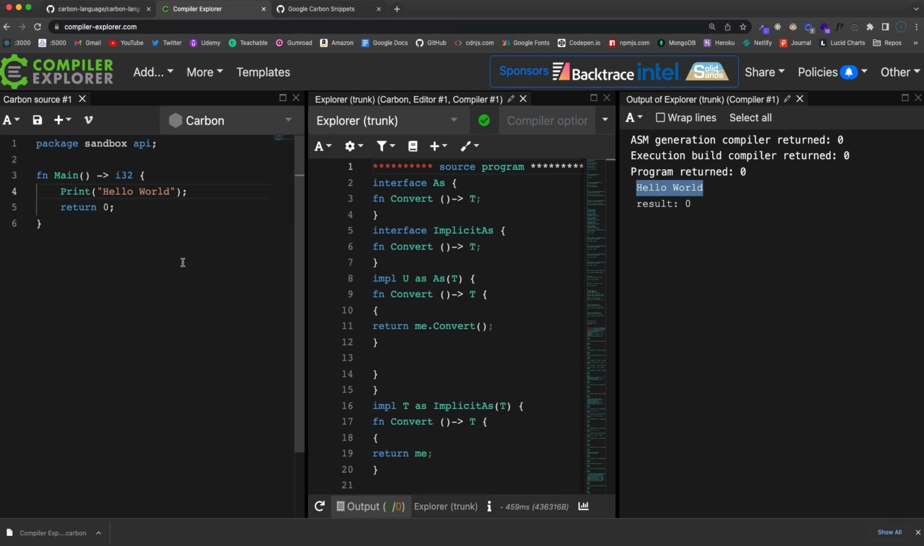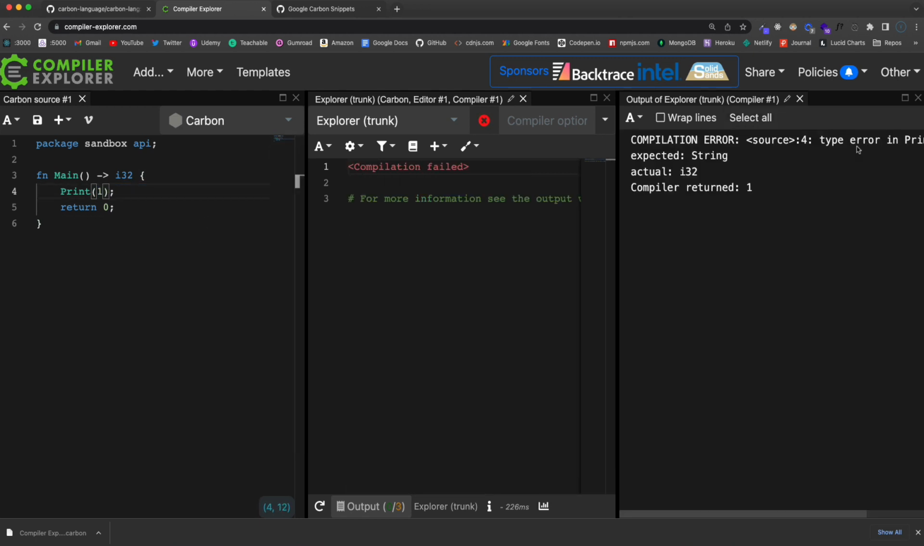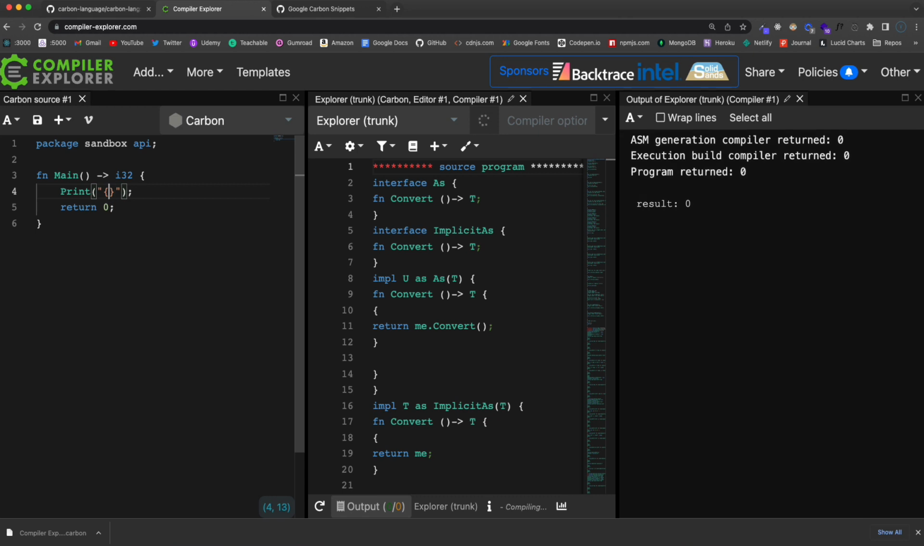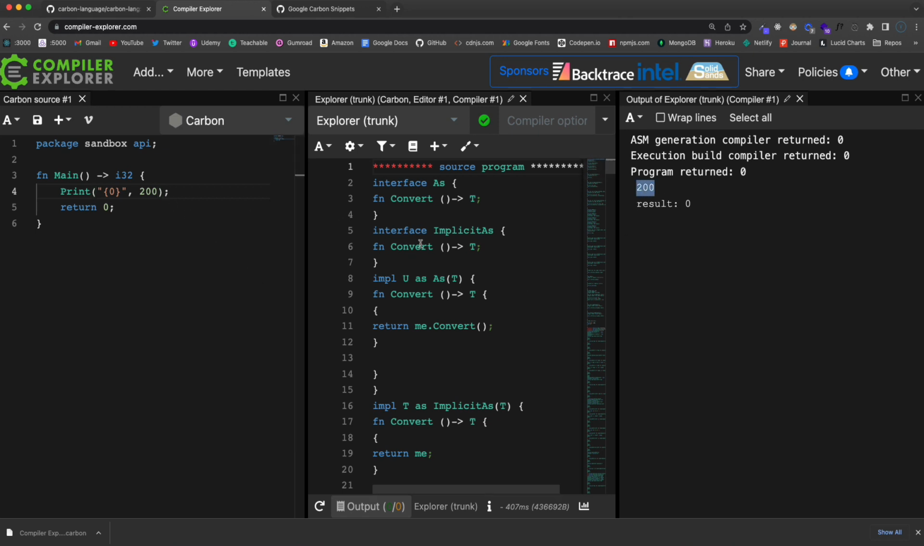Now, if we want to print a number, if we put an integer directly in here, we do get an error. It says type error in print argument 0. It expected a string. So we print strings here. If you want to print out a number, what we could do is use a placeholder. You might have seen this in other languages. So we're going to have these curly braces and put a 0 in that. And then after the comma here will be whatever we want to print out. This could be a function name or something like that, or it could just be an int. And now you can see that it's printing out 200 as a string.